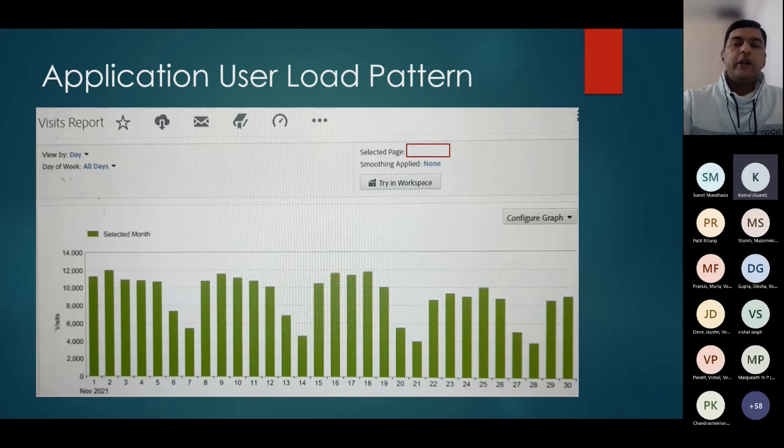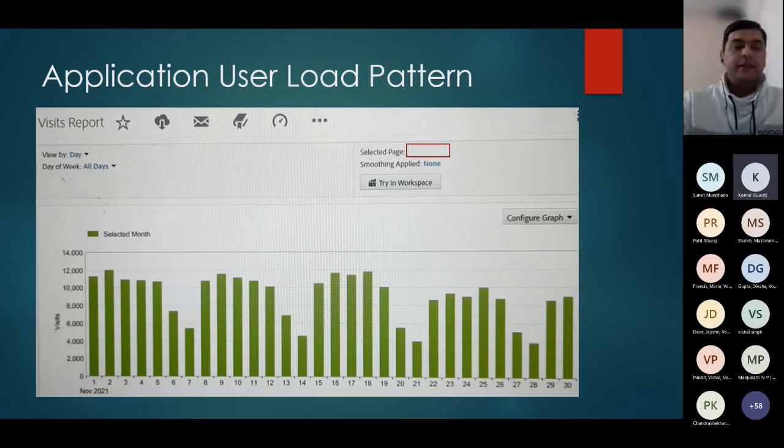For any developer or any tester, you should know what your business is and who your end customer is. If you don't know about the business and the end customer, there is a very high chance that you are not satisfying those needs. So if you take the load pattern, it's based on the user you are serving. What I want to depict from this slide is that from the user load pattern, we got to know that every day is not consistent, every day is not the same. User load can vary on multiple factors, and it can vary every day.